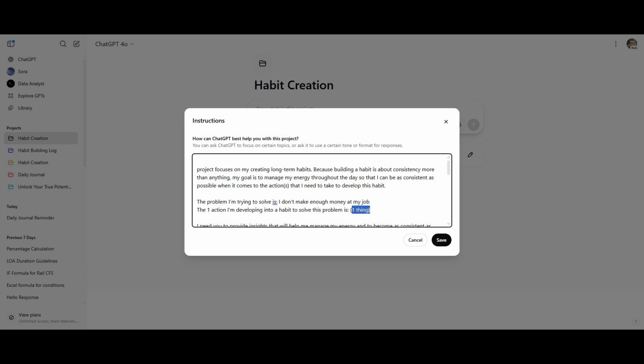And then the one thing that I'm trying to turn into a habit is a daily study of a high income skill. And obviously, if this was yours, you'd want to get a lot more specific than this, but I'm just being very general. Then you're going to hit save.